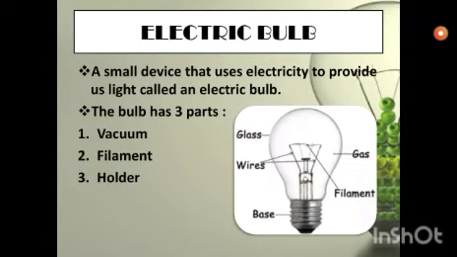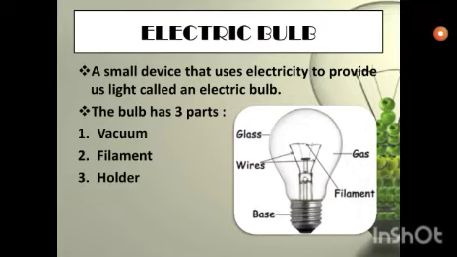And then we have an electric bulb. What is an electric bulb? A small device that uses electricity to provide us light, which is called an electric bulb. This electric bulb has got three parts. The first one is vacuum, that is present, the filament and the holder.